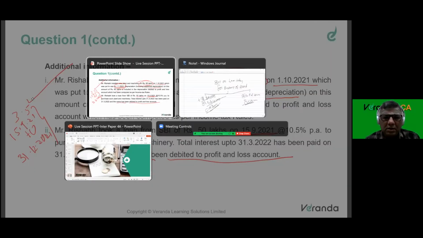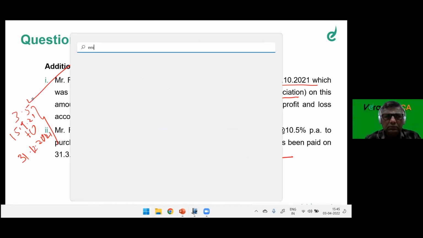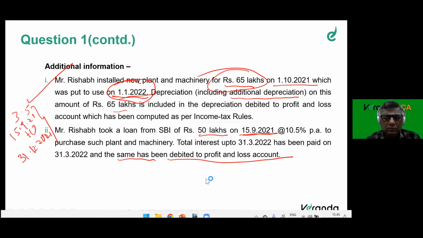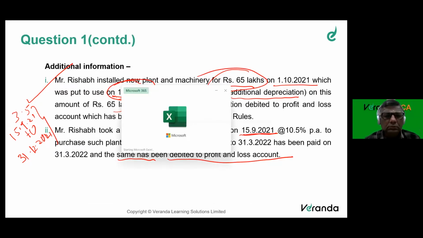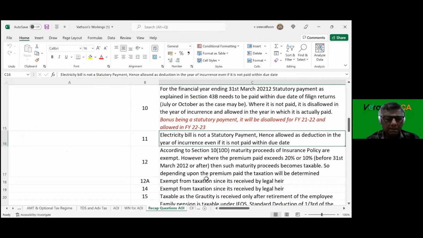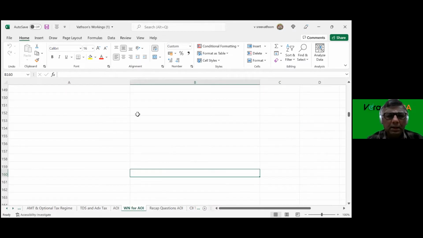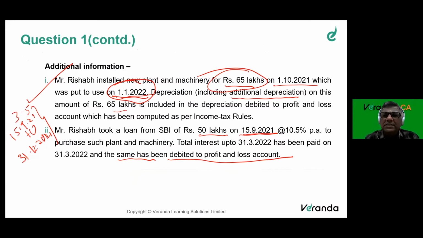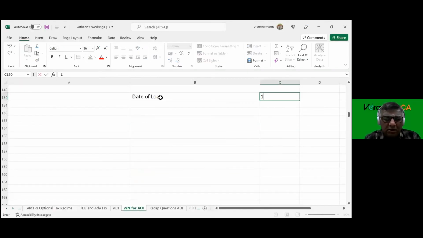My dear friends, let us understand this more clearly. The question says the date of loan is 15/9/2021.